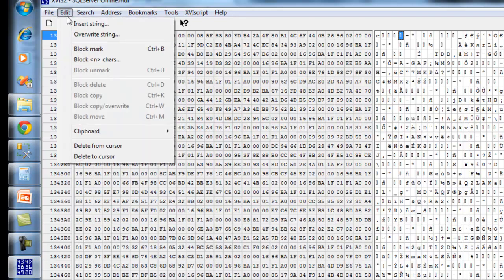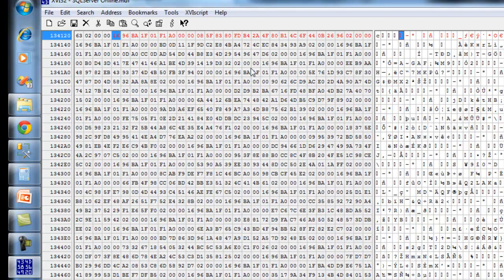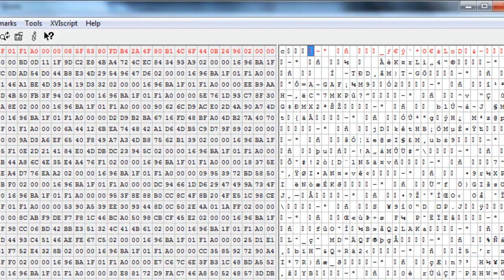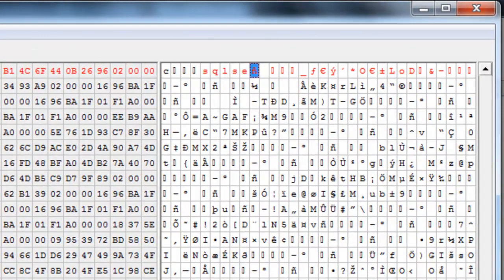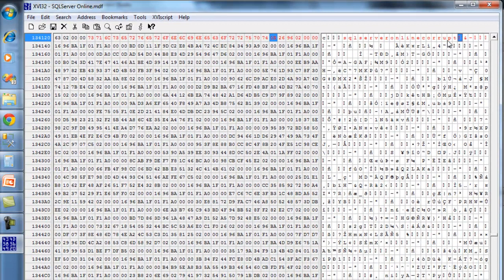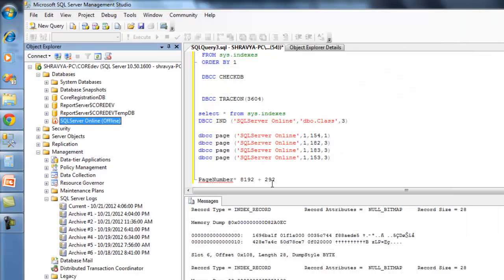Now what I'm going to do is corrupt only 28 bytes of the data. You see the red mark here; that is the only data we are going to corrupt. Let's enter SQL Server online corrupt. So now we change it. Take a look here, we changed the data. Instead of some number that it's supposed to be, we changed it and made it corrupt. Now exit and save it.